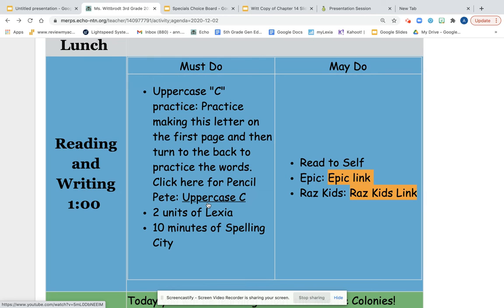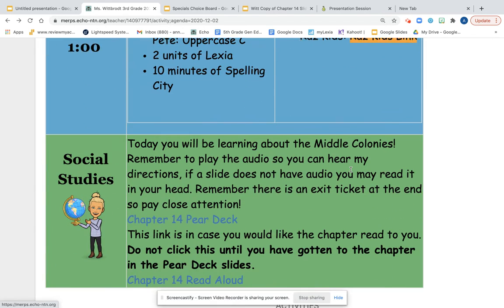Then only 2 units, Alexia, today, because I would like you to do 10 minutes of Spelling City. We are going to have a spelling test on Friday with those words, so make sure that you are practicing on Spelling City. Hopefully on the agenda, you spent the 20 minutes doing that yesterday. And then you have your may-do list here.